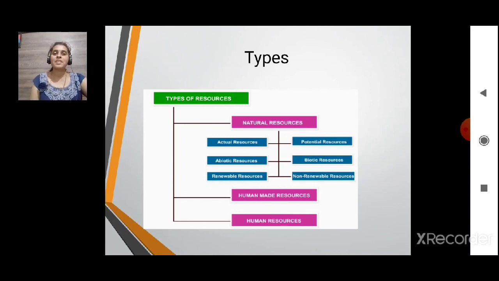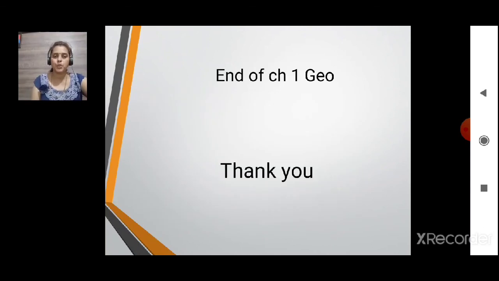With this, you can say this is the flow chart of the types of resources. Mainly, whatever is written in pink: natural resources, human made resources and human resources. They are actual resources, potential resources, then abiotic and biotic resources, and renewable and non-renewable resources. This is a small flow chart of the types of resources.